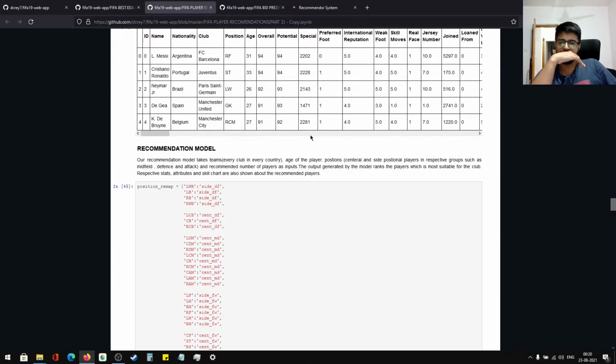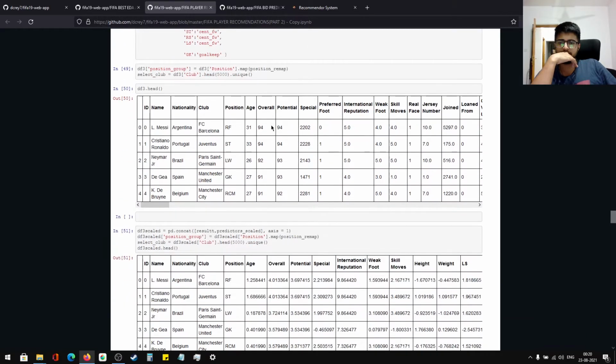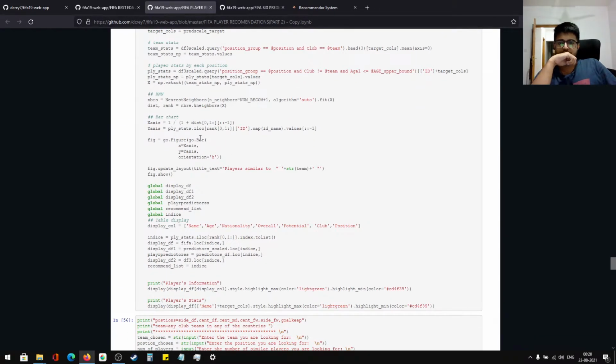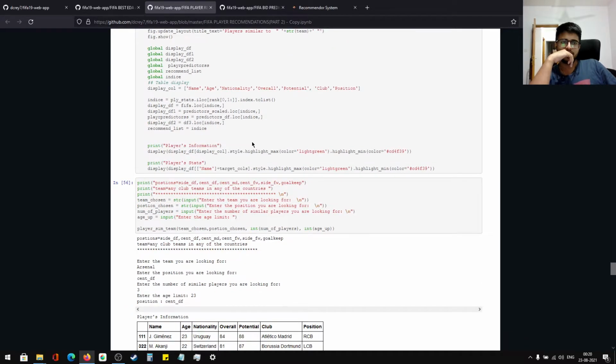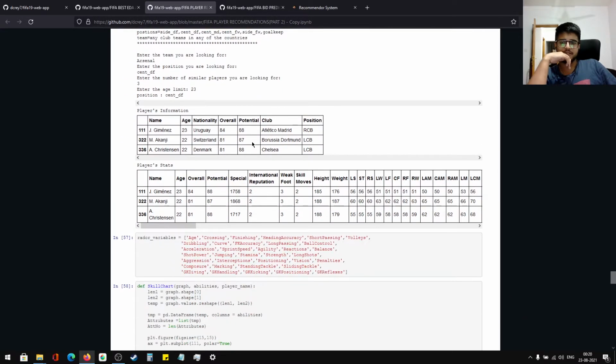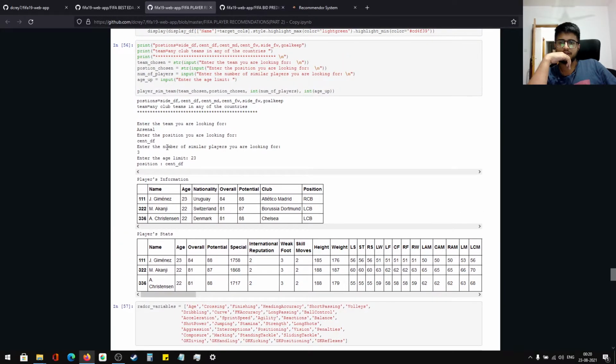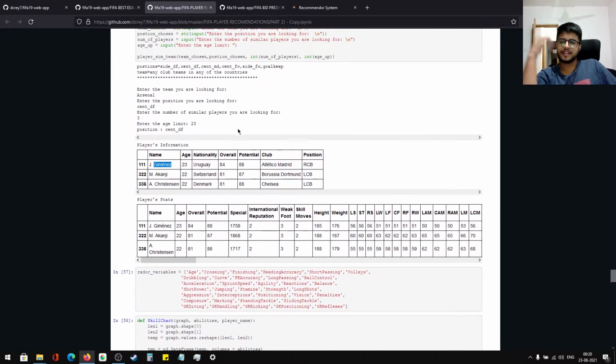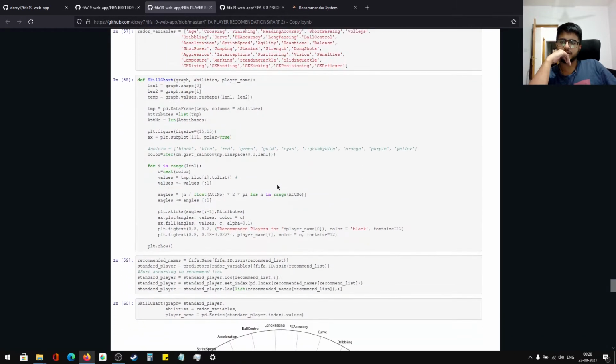So then I do the scaling part, then I do the recommendation. With the KNN, it has a distance and a rank. The closer the distance, the lesser the rank. Based on that, I did a test run for Arsenal, Defender 3 and 11, and I got Jimenez, Akanji and Christensen. I was just testing it in the Jupyter notebook itself.